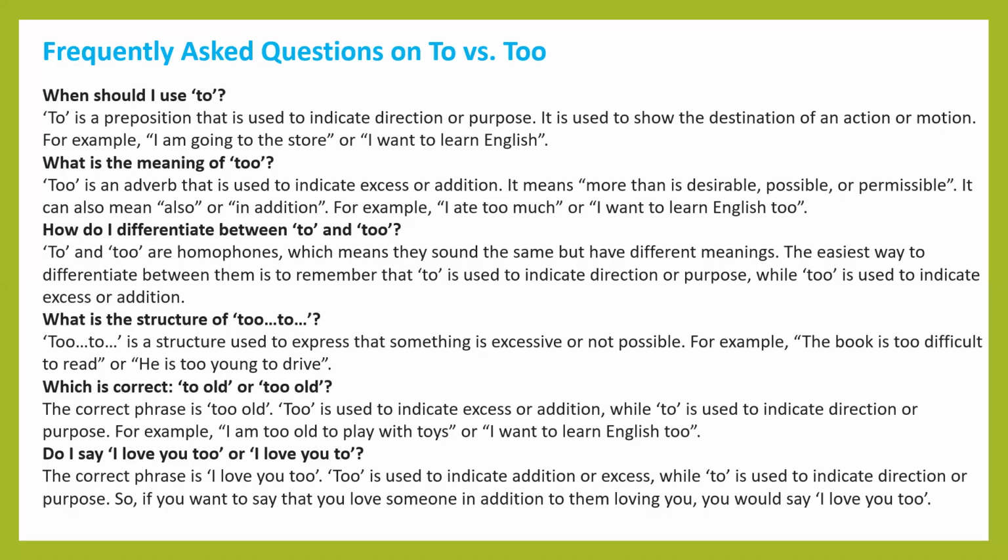"Too old" or "to old"? "To old" is a wrong phrase because "to" is a preposition. "Too old" is correct because it indicates excess or addition, while "to" always indicates direction or purpose, and acts as an infinitive. So, "I am too old to play with toys," or "I want to learn English too." So these are a few uses of "too."